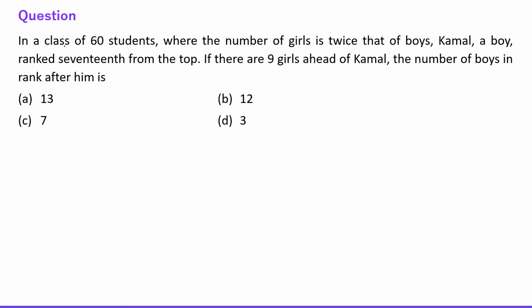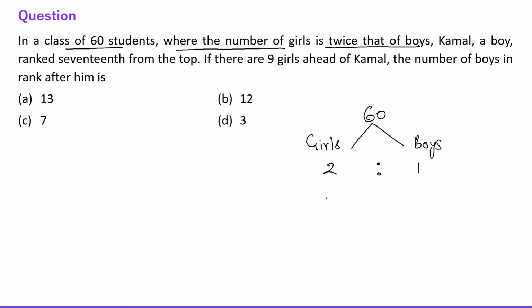Next question says, in a class of 60 students, the number of girls is twice that of boys. Okay, 60 students are there. So the number of girls is twice the number of boys. So girls to boys is 2 to 1. So this is 40 and 20, right? So among those 60 students, 40 are girls and 20 are boys.